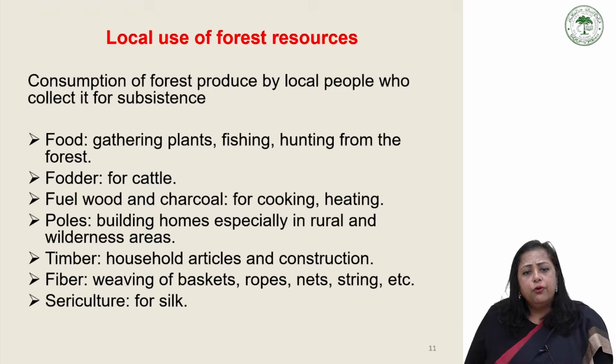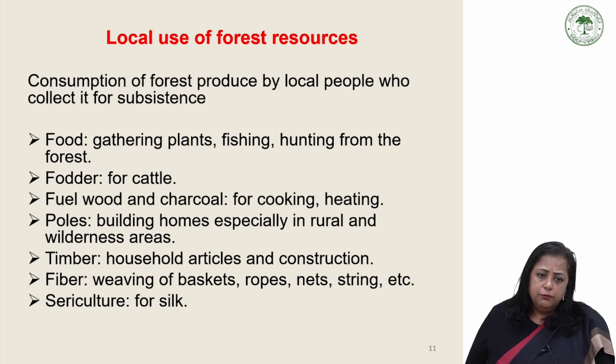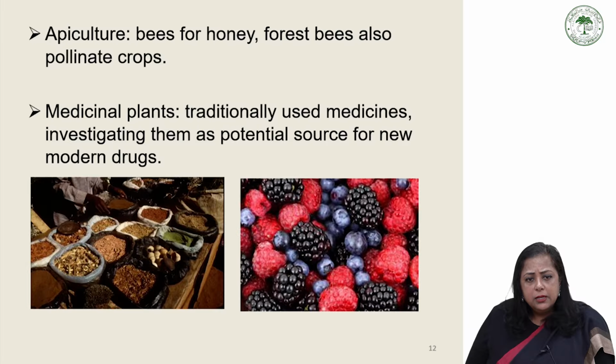So land use for forest resources, consumption of forest produce by local people who collect it for subsistence: wood, fodder, fuel, poles, timber, fiber, silviculture for self. And also apart from that, apiculture, that is the bees for honey. Forest bees also pollinate crops.